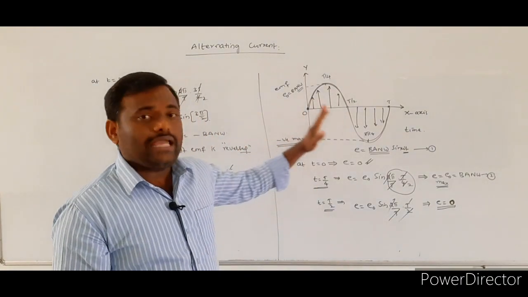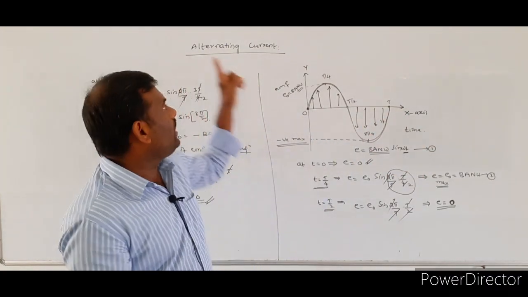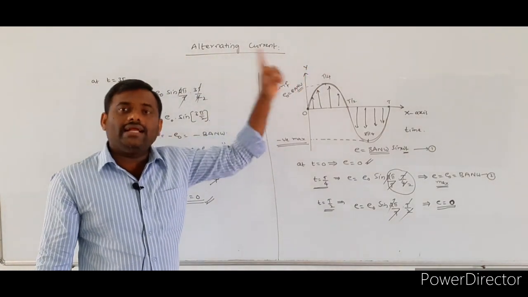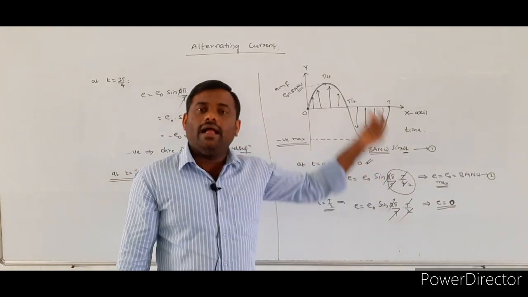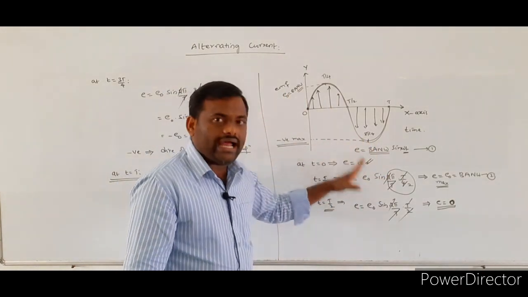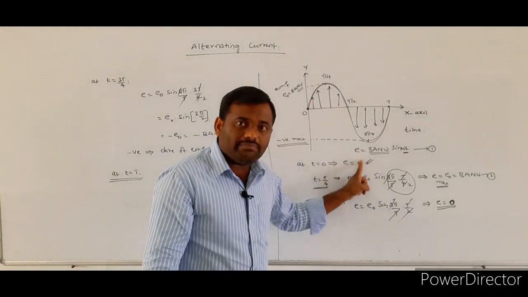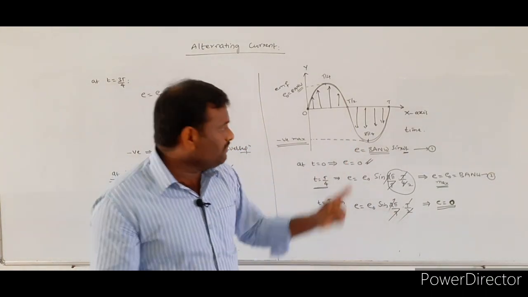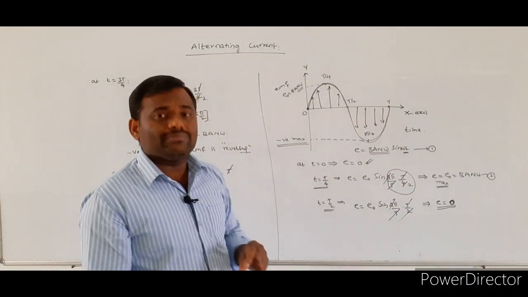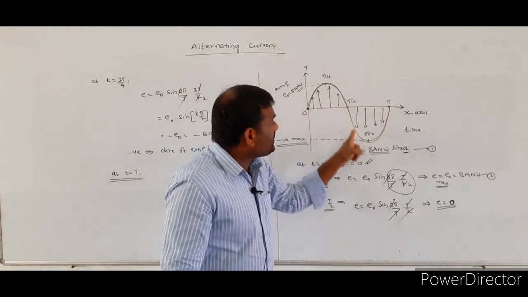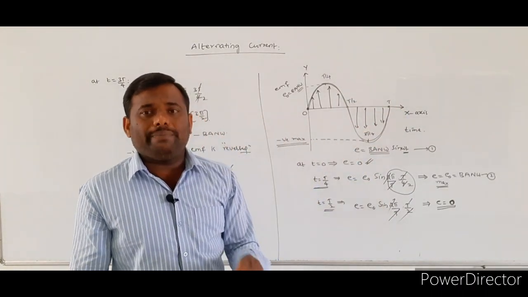That's why such a type of current that we get from this EMF is called alternating current. The current changes its direction as well as its magnitude. From this graph and these observations, the magnitude of the induced EMF changes with respect to time, and simultaneously its direction also changes periodically.